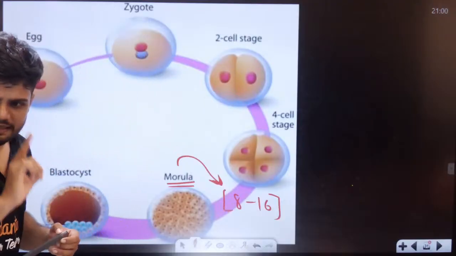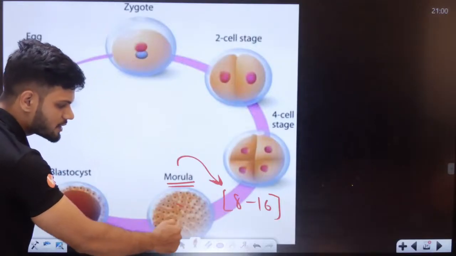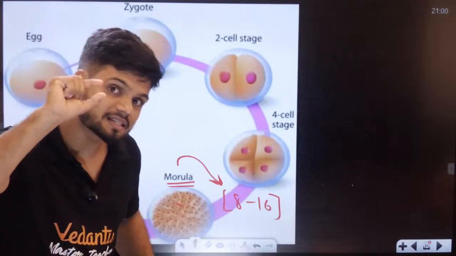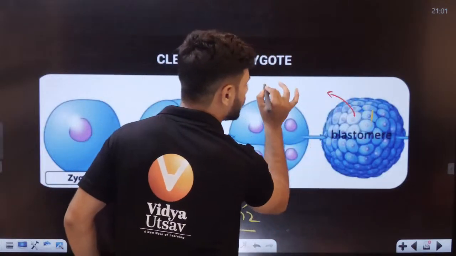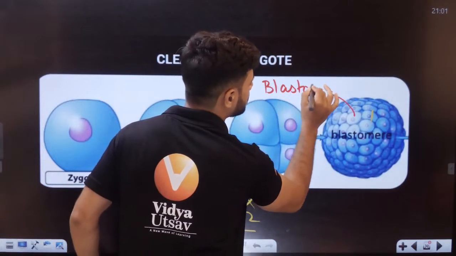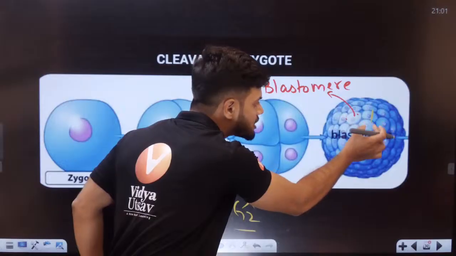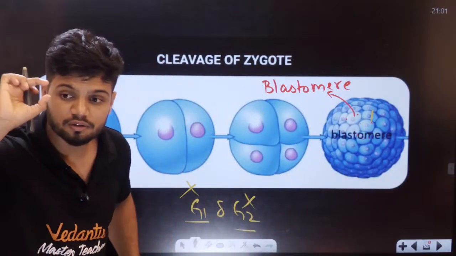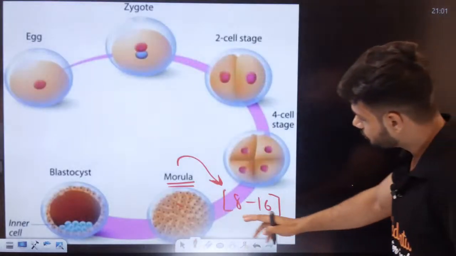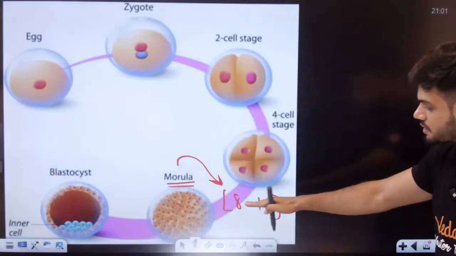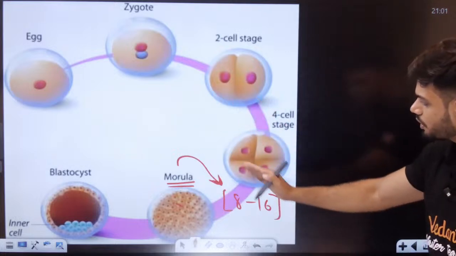Can all of you see very clearly that inside this morula we have multiple cells? 1, 2, 3, 4, 5. Multiple cells are there inside. Now these individual cells inside are called blastomeres. Every single cell on the inside is called a blastomere. Please remember that. In this morula stage we have around 8 to 16 cells. Here they have shown you more, but that is later stages.